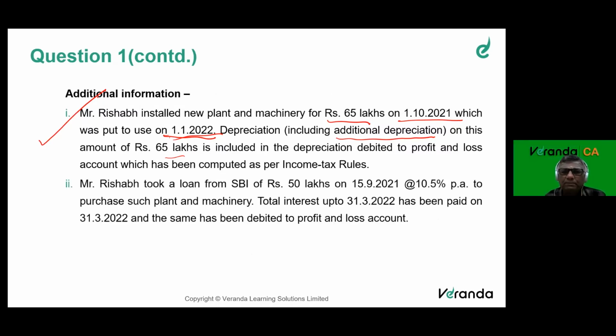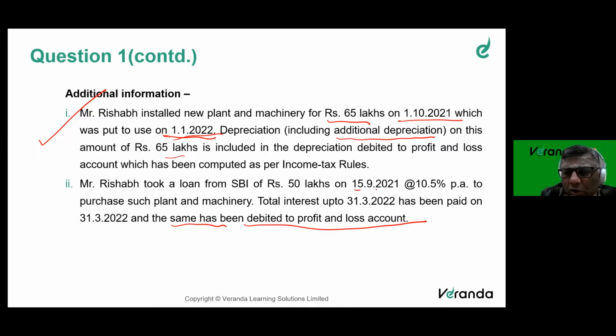Good to go. Mr. Rishabh took a loan from SBI for 50 lakhs on 15/9/21 at 10.5% to purchase such plant and machinery. Total interest up to 31/3/22 has been paid on 31/3/22, and the same has been debited to P&L. Here there is a problem.